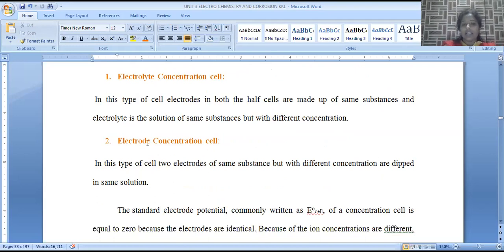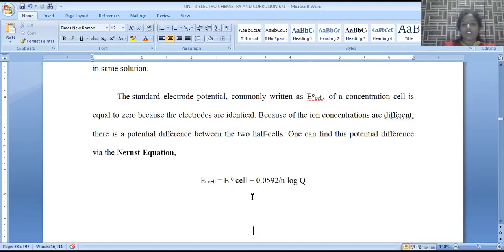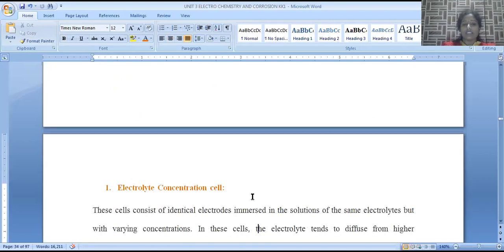Standard electrode potential is represented as E naught. For concentration cells, E naught is taken as 0 because one half cell's standard electrode potential is exactly similar to the second half cell's, and both get cancelled.